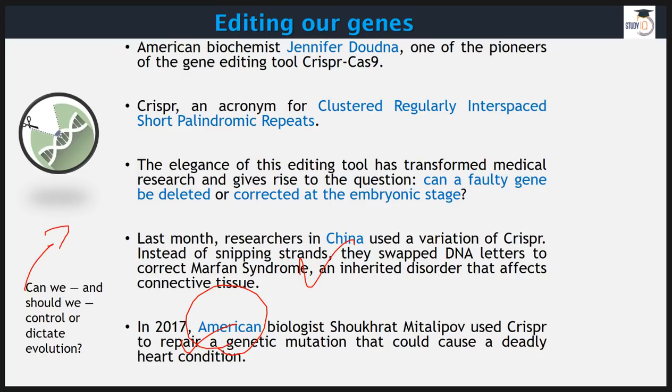A big question is that, can we or should we control or dictate the evolution process, this interference by human beings? We don't know the result, do we? So we should be very careful. If we are not sure, then it's better not to touch this area. The other thing is, in future, this can also lead to a whole competition or war of a superior race.